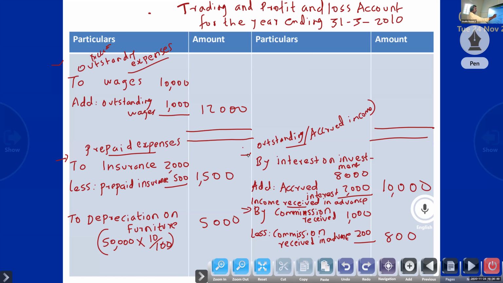So you look at that, this is credit, so it will come on the liability side; this is debit, so it will come on the asset side. Accrued income, asset. Income received in advance, liability. Outstanding expense, liability. Prepaid expense, asset. Depreciation you have to deduct from furniture, that I will show. So first you have to write this one.